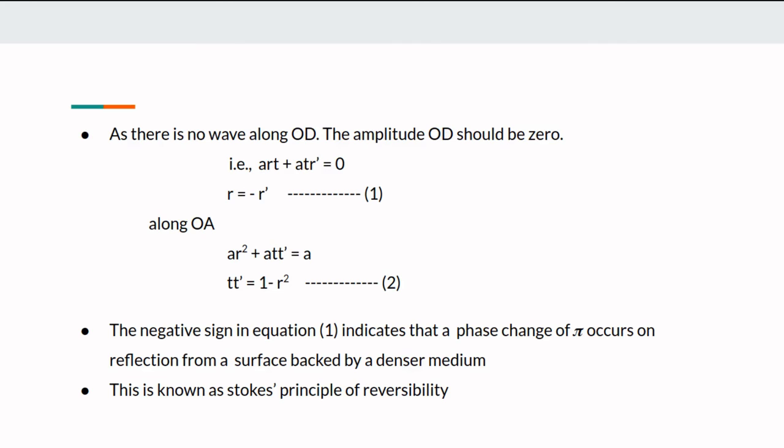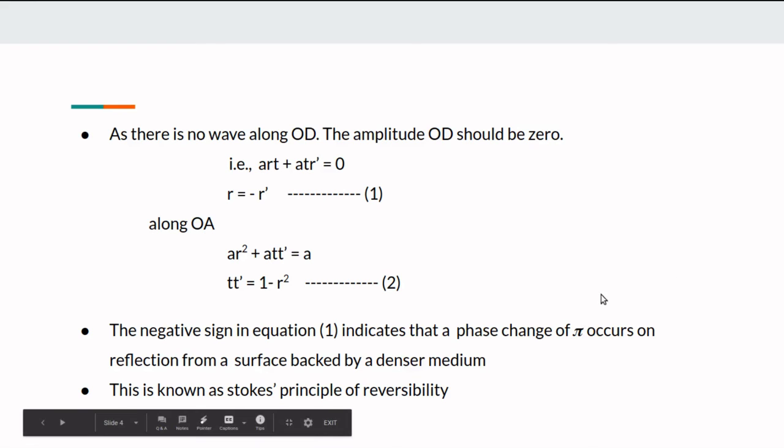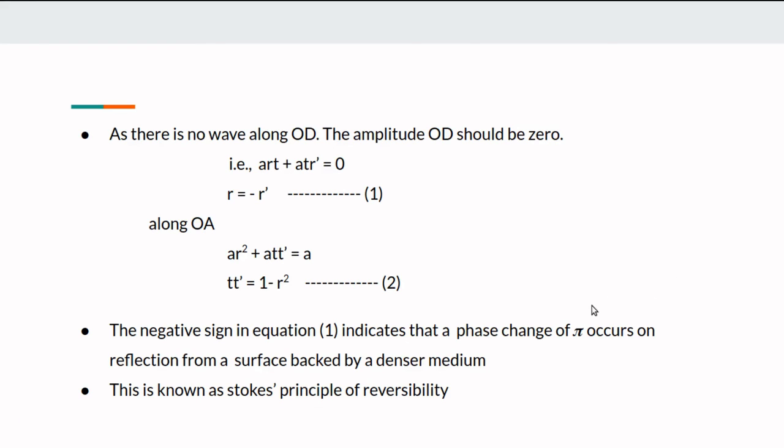Once again, I repeat this point. In this equation, the negative sign can be written as cos pi. That means between R and R dash there is a phase change of pi, 180 degrees. A phase difference of pi corresponds to a path difference of lambda by 2. 2 pi means one wave; the phase difference between the first and last points of the wave is 2 pi. 2 pi in terms of path is equal to lambda, the wavelength. Phase difference of 2 pi corresponds to lambda, so phase difference of pi corresponds to path difference of lambda by 2.